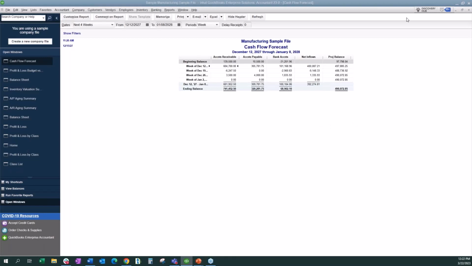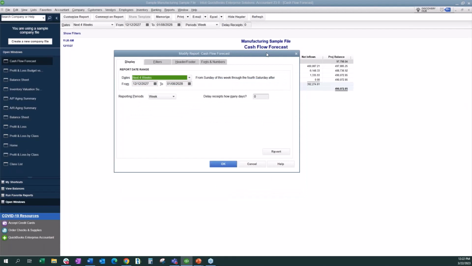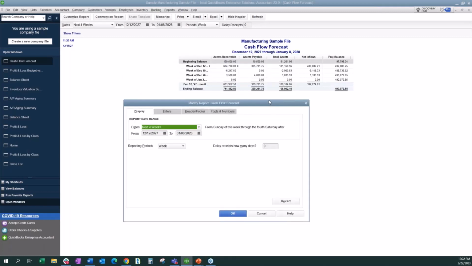Now, I will tell you, the cash flow forecast does not have much in the way of customization. This is standard built in of what your default is. Sometimes we have clients who want to be able to pull in different balance sheet accounts, different assets, different liabilities for their forecasting or their projection. Since this is not available inside of QuickBooks, what we do with our recurring clients is customize a cash flow forecast or projection model outside of QuickBooks using Excel,